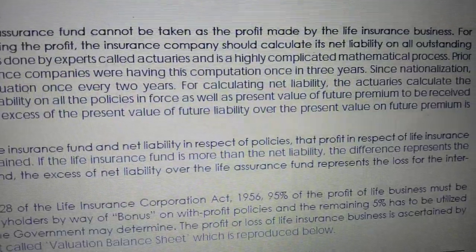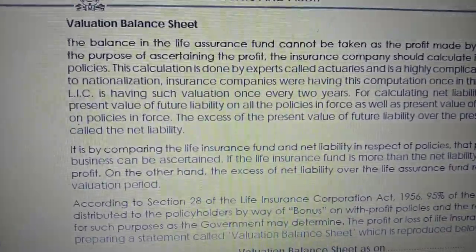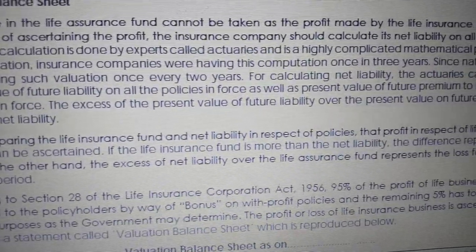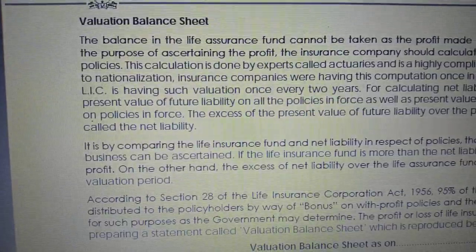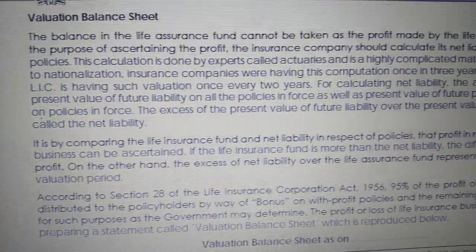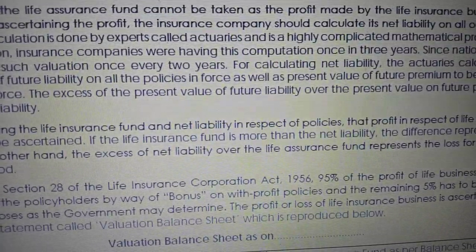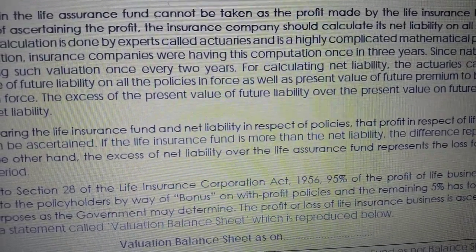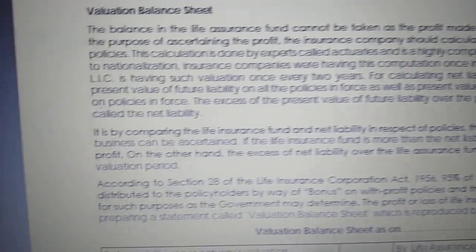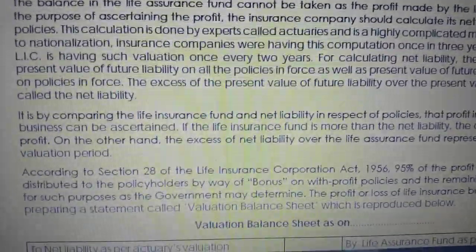So for calculating the net liability, the actuaries calculate the present value of future liability on all the policies in force, as well as the present value of future premium to be received on policies in force. Okay, the excess of present value of future liability over the present value of future premium is called net liability.